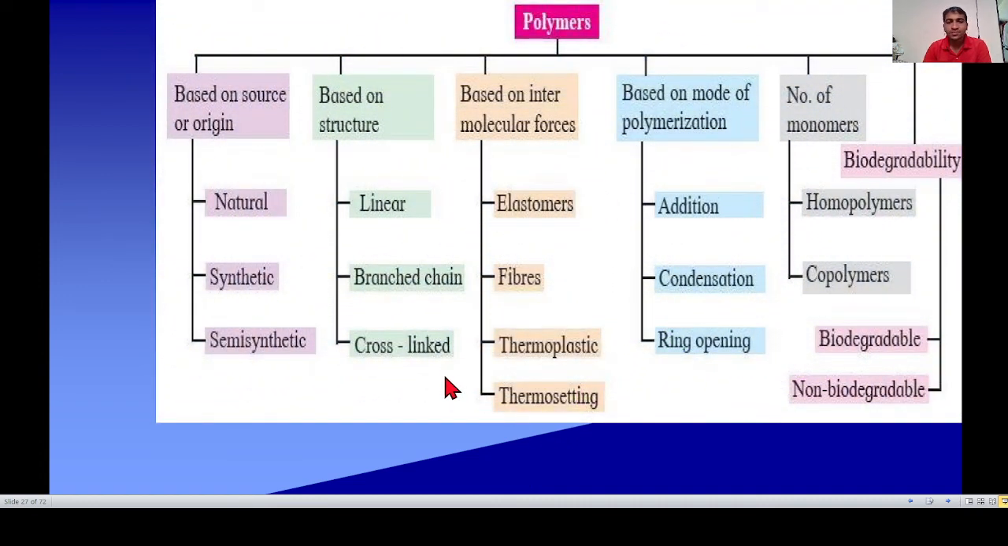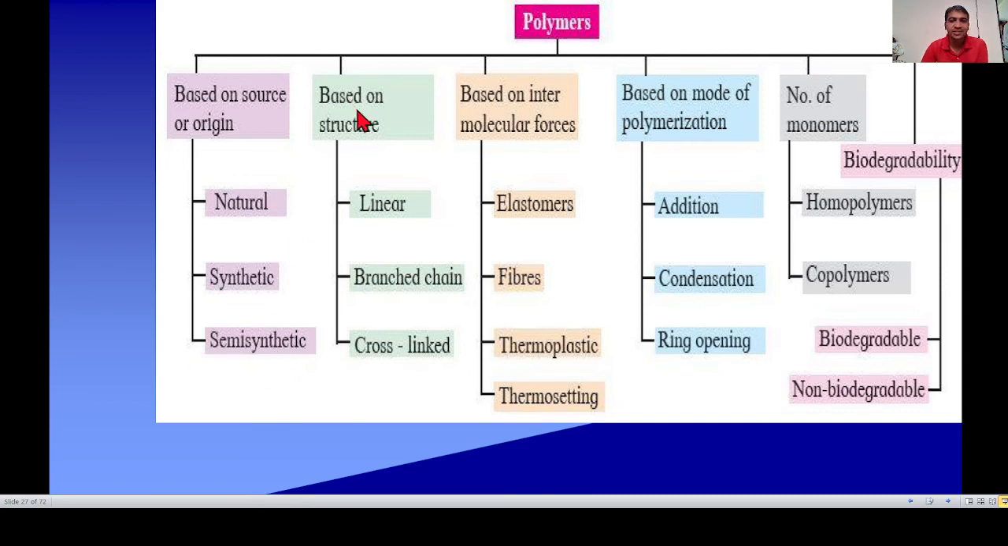Here is the end of classification. You see in this diagram or image, all classifications are shown. First, classification on the basis of source of origin. It is divided into three types: natural polymer, synthetic polymer, and semi-synthetic polymer. Natural polymer is obtained from nature. Synthetic polymer is synthesized by man, man-made. Semi-synthetic is obtained from nature, but after some chemical reaction the polymer formed is called semi-synthetic.